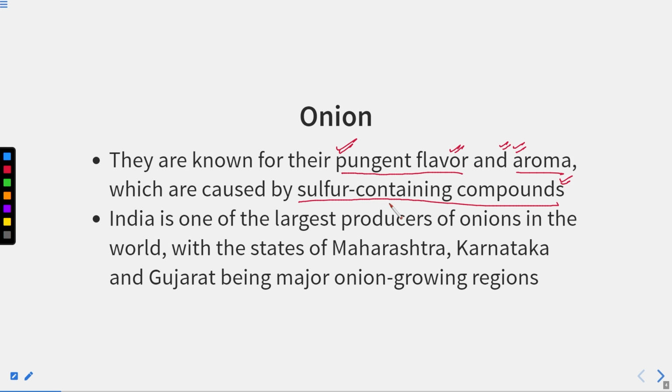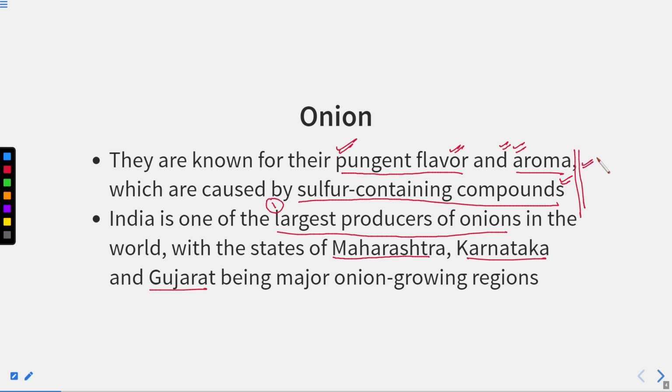And India is one of the largest producers of onion in the world. We stand among the top countries that produce onion, and the states of our country with the major production of onion are Maharashtra, Karnataka and Gujarat. These are some of the major onion growing regions. So what is important about the onion?